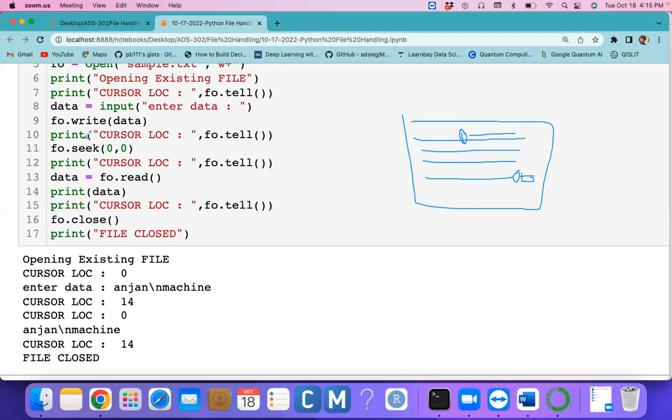In the Python programming language, we can do only two operations: either you can set the cursor at the beginning of the file or at the end of the file only, not in the middle of it.